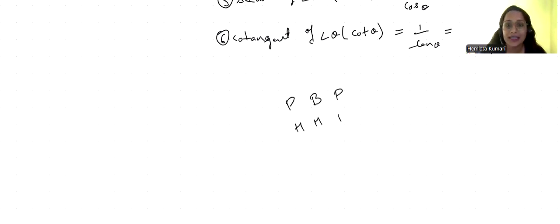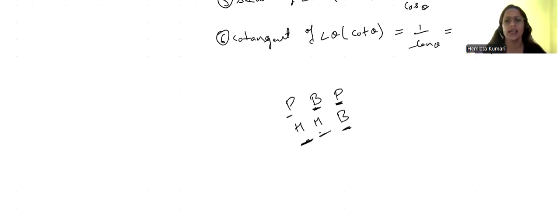Pandit Badri Prasad Har Bole. We need to take the first letter of each word. Pandit P, Badri B, Prasad P, Har Bole H and B. All of you note it down. Pandit Badri Prasad Har Bole.